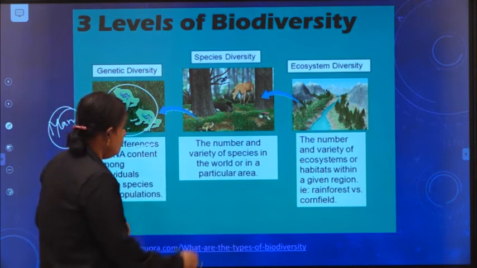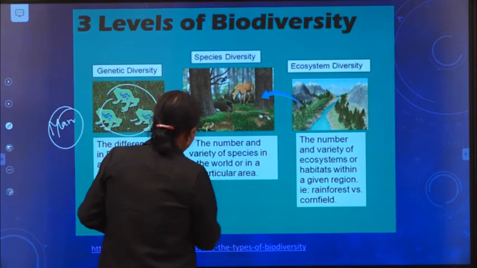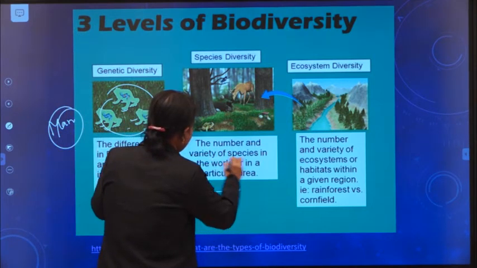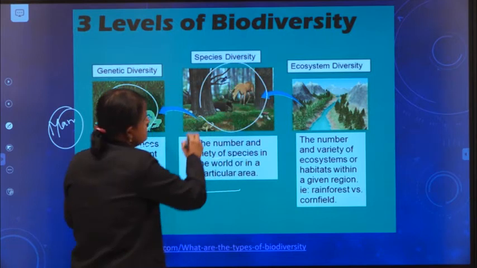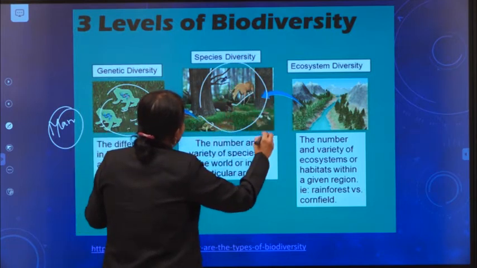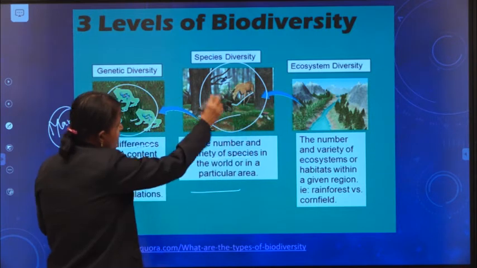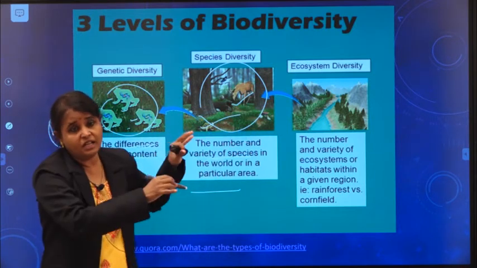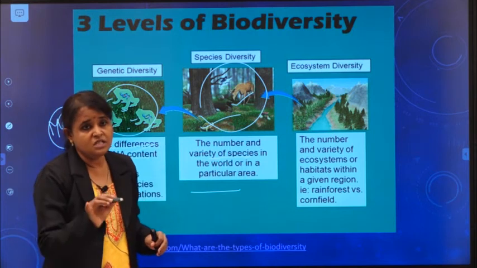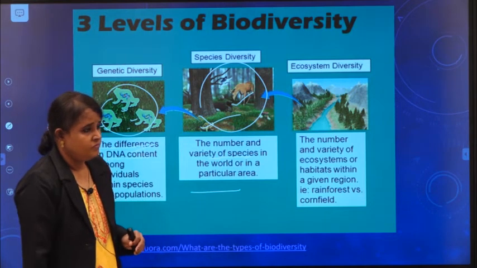Okay. Now, this is species diversity. Number and variety of species. This is one place. You can see this is one organism, this is one frog. Like that you are seeing the number and variety of species in a particular place. That is species richness. Clear?